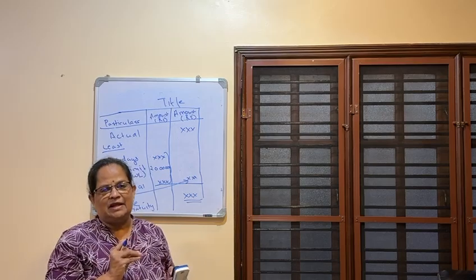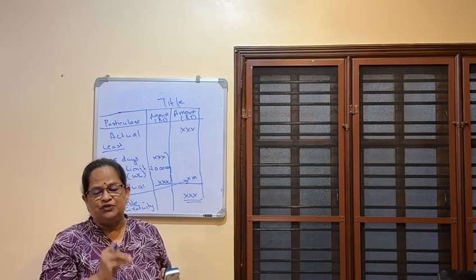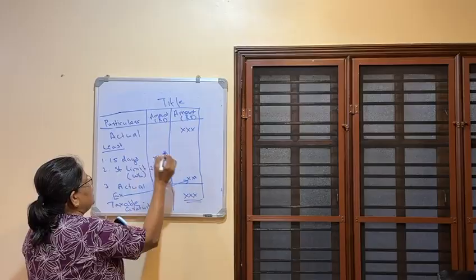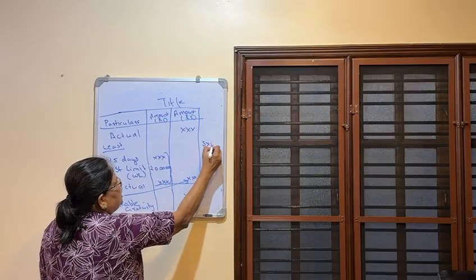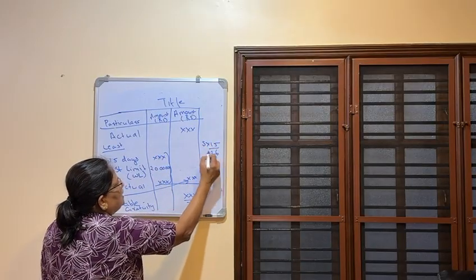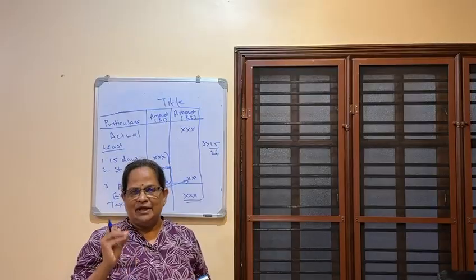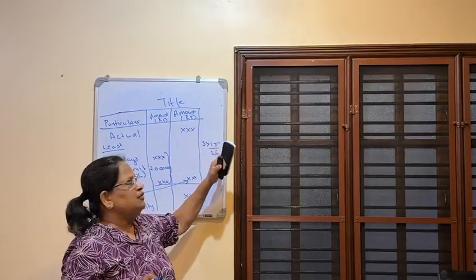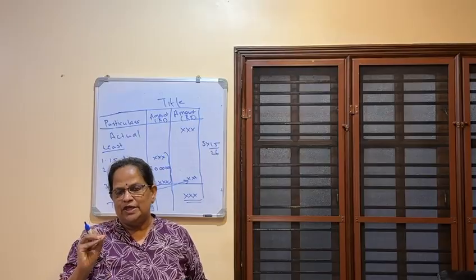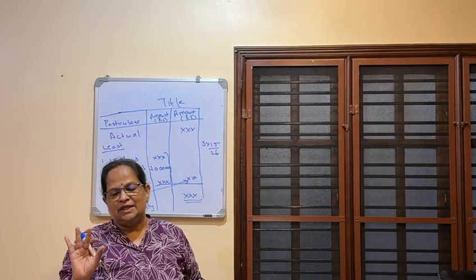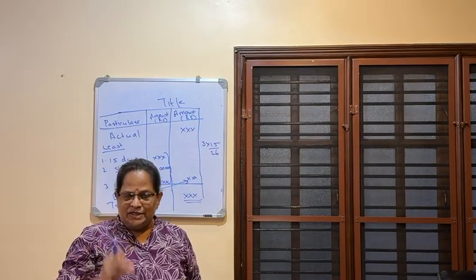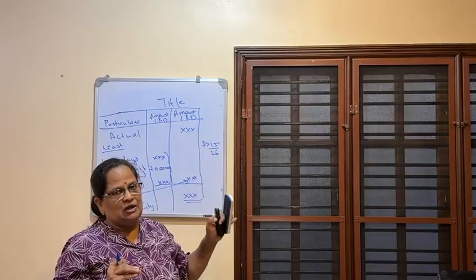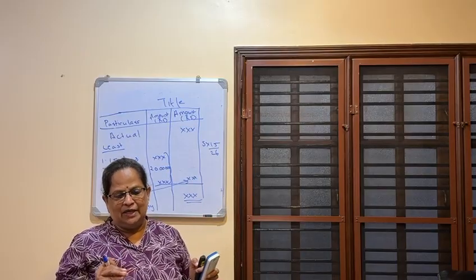Now 15 days salary meaning salary last drawn into 15 by 26. See, for example, an employee was drawing 3 lakhs as salary. So 3 lakhs into 15 by 26. Why 26? 4 Sundays from the month are excluded. Now, you have to remember this. You have to calculate. When we do the problems, I will explain again.